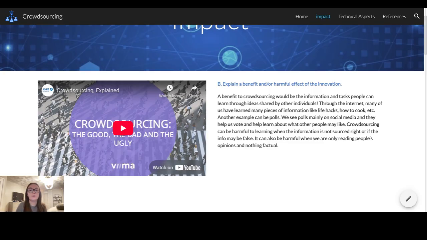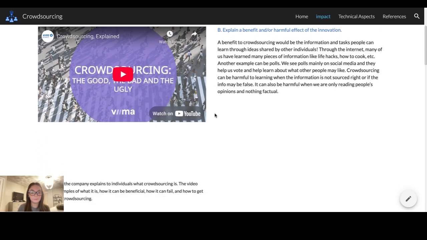That's what this question was about, how it can be beneficial and harmful. It can be beneficial if projects and tasks are completed and created from it, and if people are bouncing ideas off of each other. And it can be harmful if you're looking at a web page, for instance, and the information is misleading or not really credible and just comes from someone's opinion and not from a source. So that's how it could be used in an incorrect way.